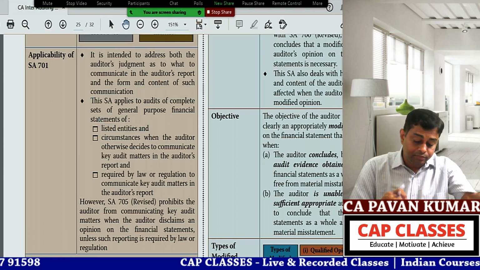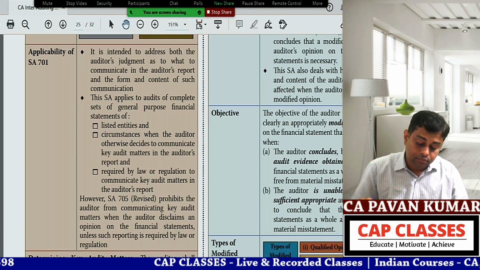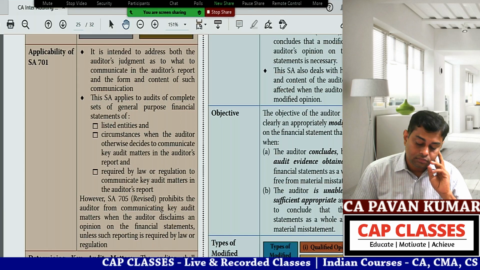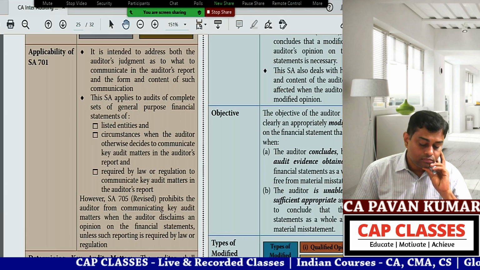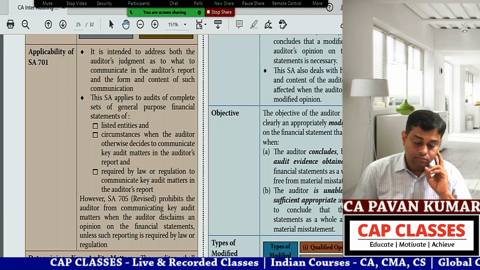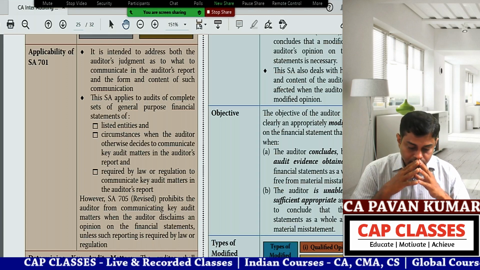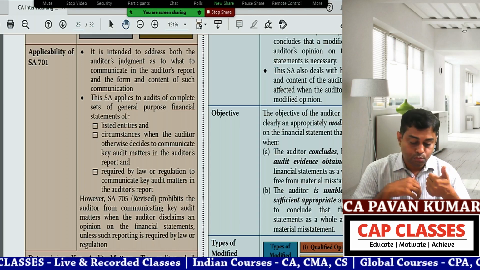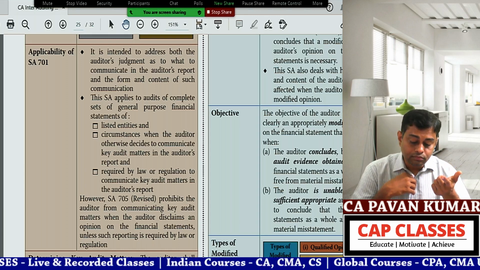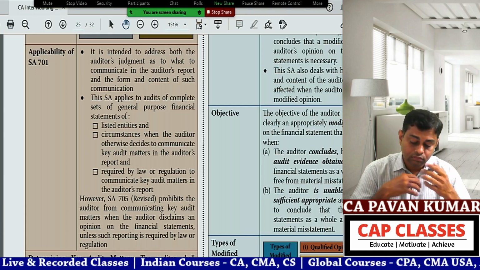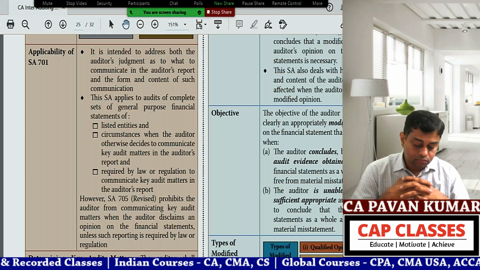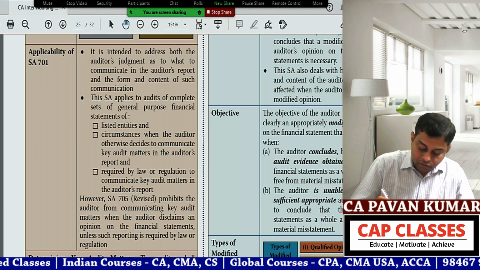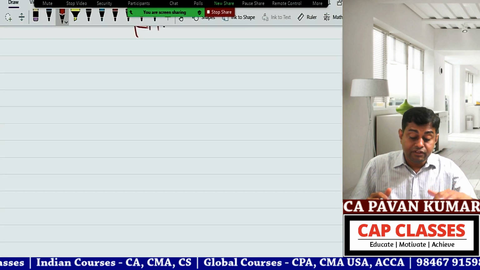Read applicability, ma. Applicability of 701: it is intended to address both the auditor's judgment as to what to communicate in the auditor's report and the form and content of such communication. This SA applies to audits of complete sets of general purpose financial statements of listed entities, and circumstances when the auditor otherwise decides to communicate key audit matters in the auditor's report, and when required by law or regulation to communicate key audit matters in the auditor's report. Very good. Now, remember one very important thing.